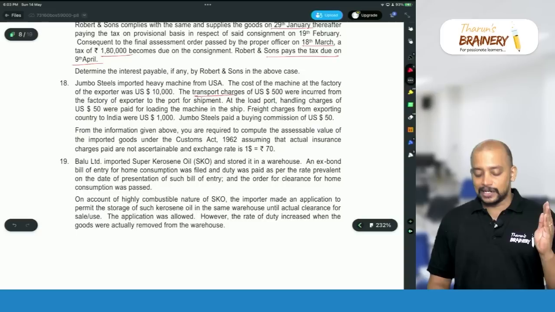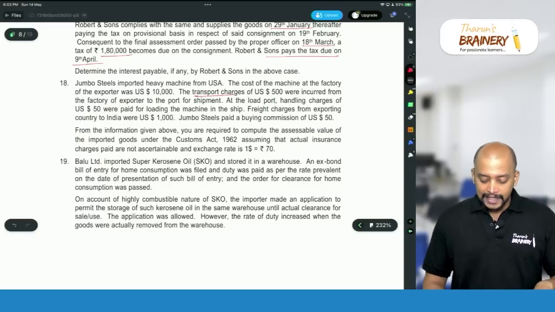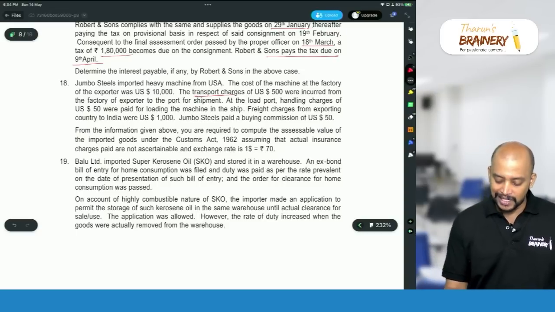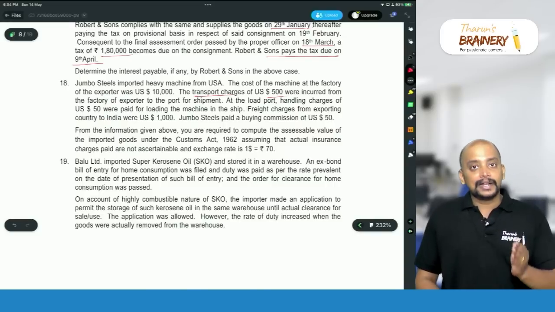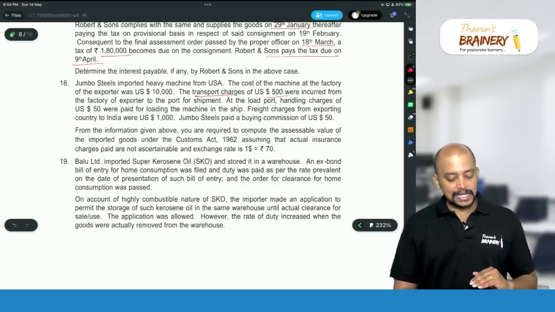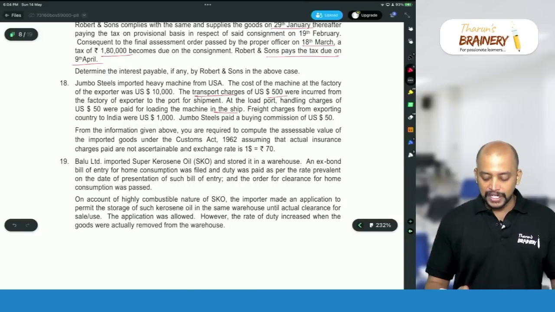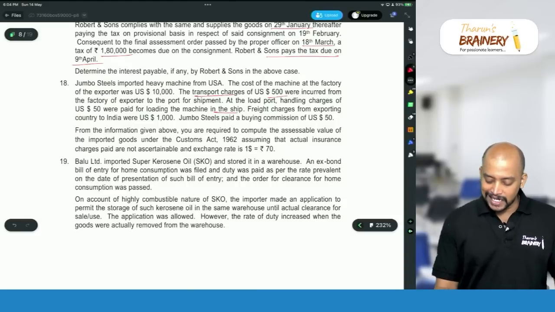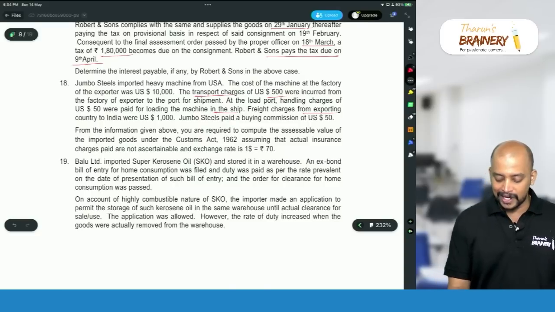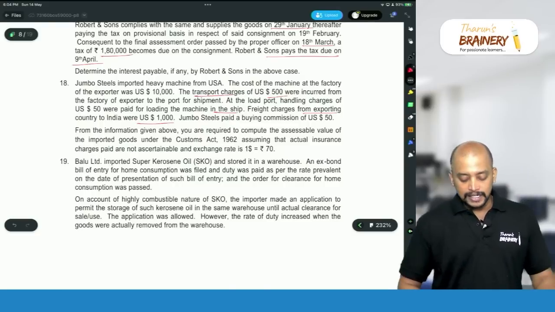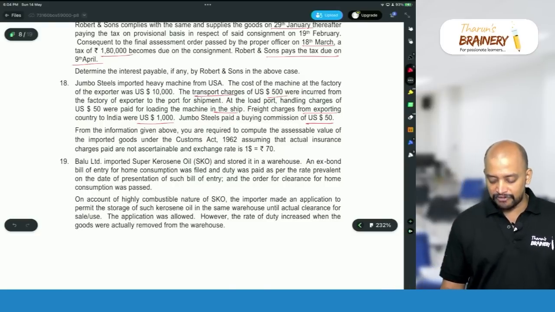So ex-factory cost is $10,000. Transportation charges from factory of exporter to the port of shipment is $500. At the load airport, handling charges of $50 were paid for loading the machine in the ship. So we need to compute the assessable value. Freight charges from exporting country to India were $1,000. Jumbo Steels paid a buying commission of $50.